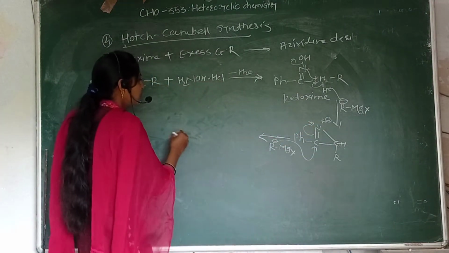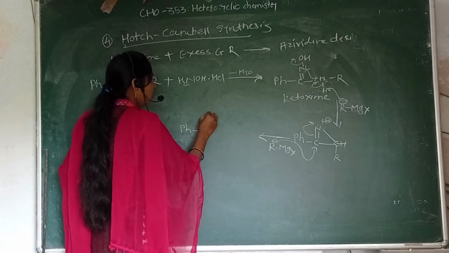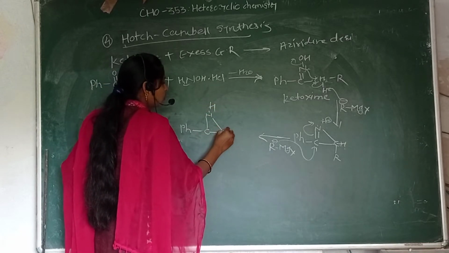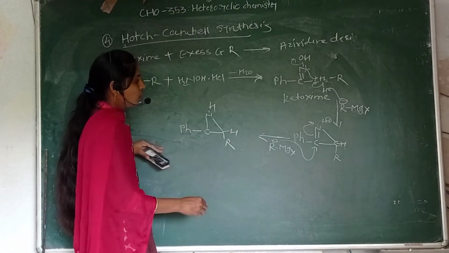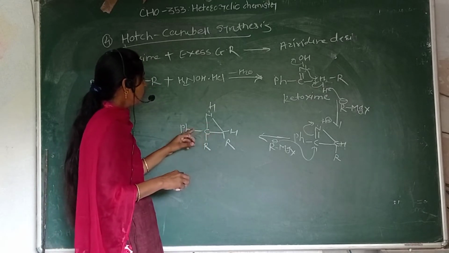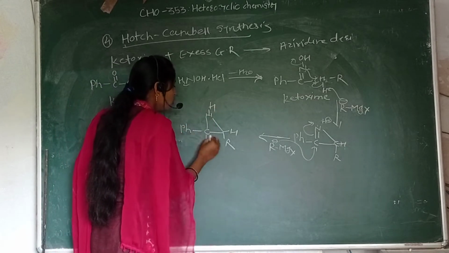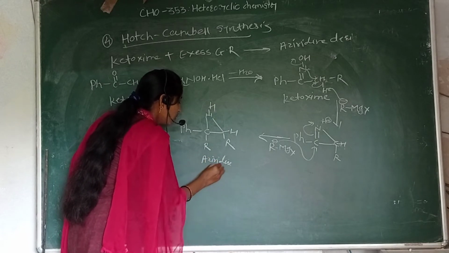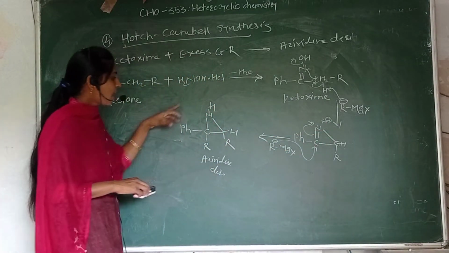We will get PhC, NH, CHR. This is the aziridine derivative, and here again the addition of R. This hydrogen is picked from the solution, then the aziridine ring is formed.